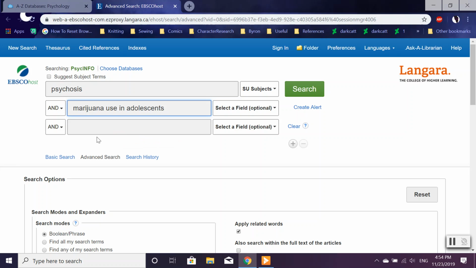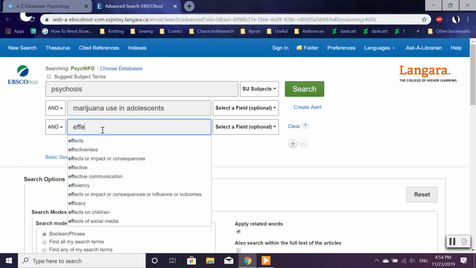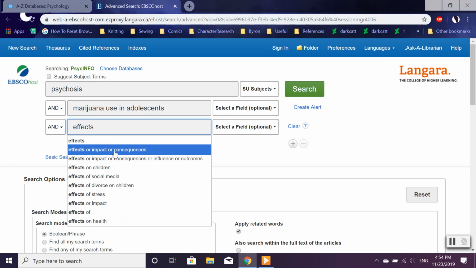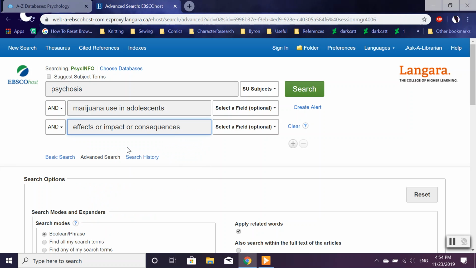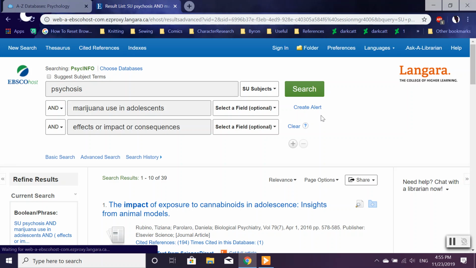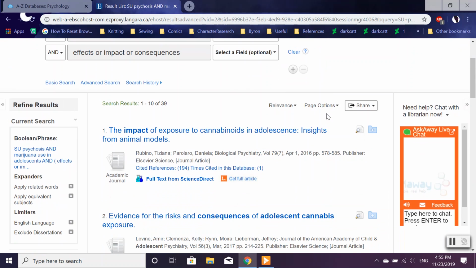And again, we're going to include effects. And let's try effects, impacts, or consequences, since or is an expander, and we've been adding limiters in. And we click search. As you can see, we've limited this to 39. It is even more specific than using the refined results on the side.